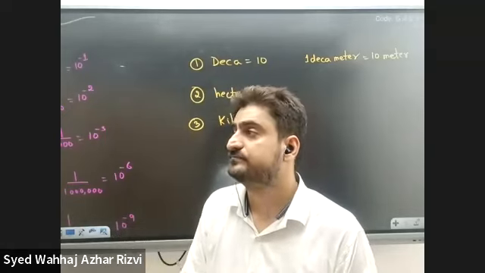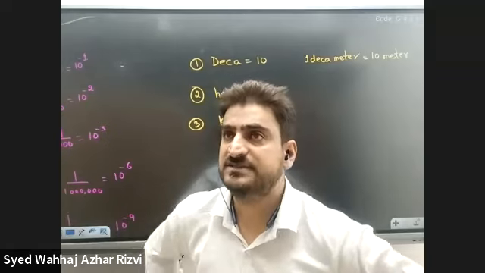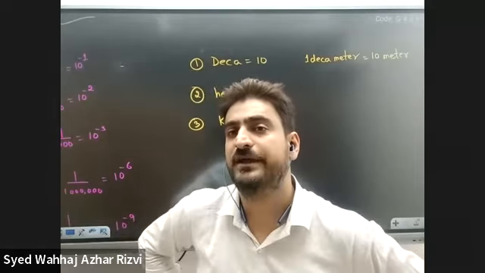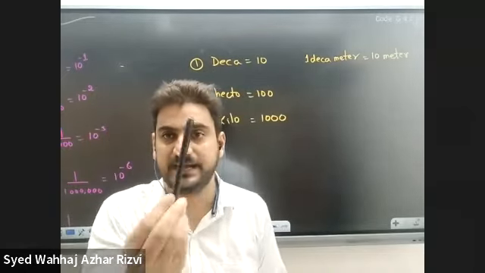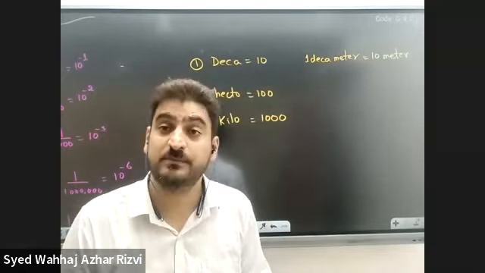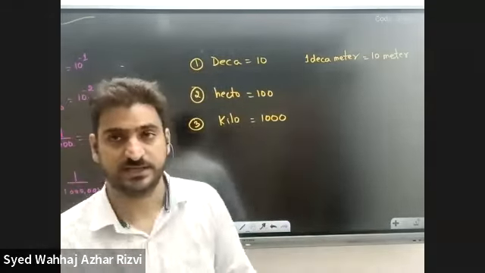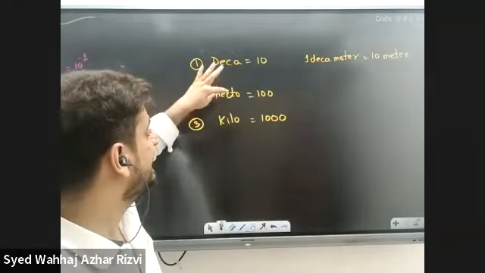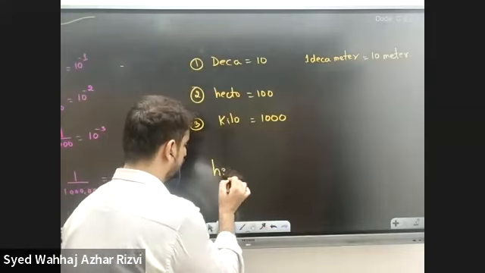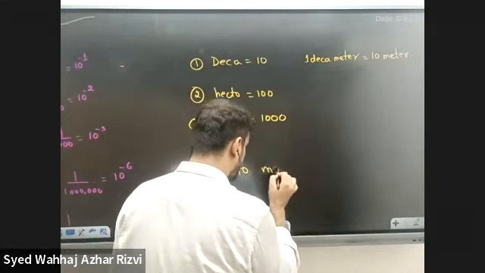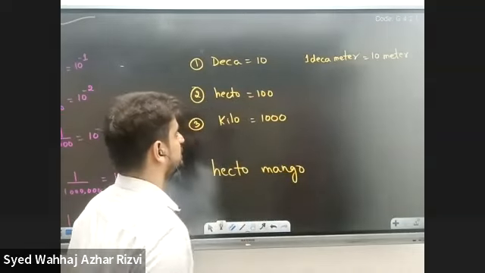Let me tell you, if somebody asks you to give him a kilo of pens, you are going to give him 1,000 pens, because kilo means 1,000. If somebody asks for a hecto mango, it means 100 mangoes.